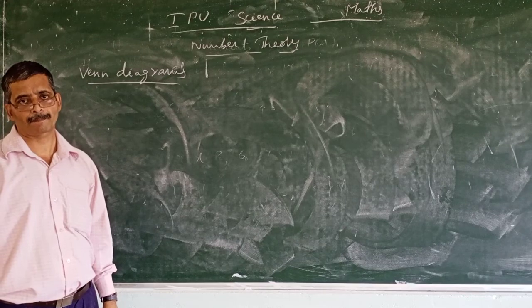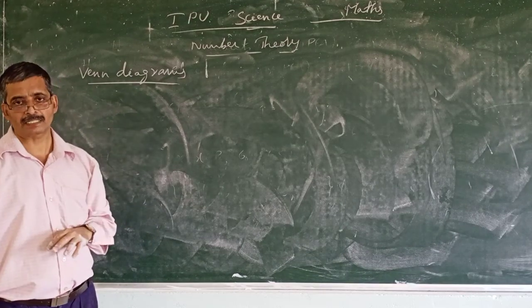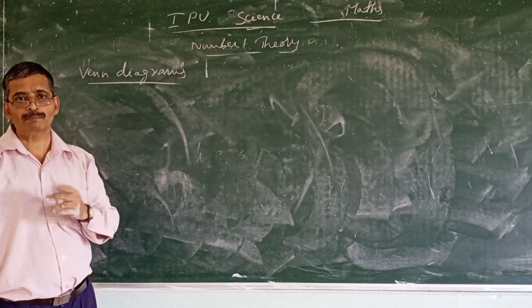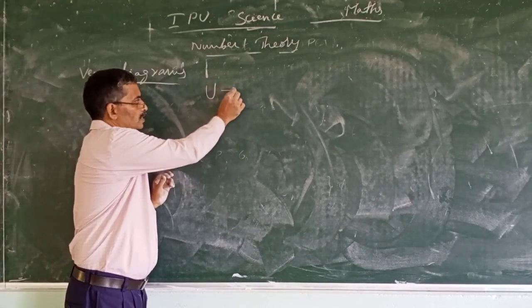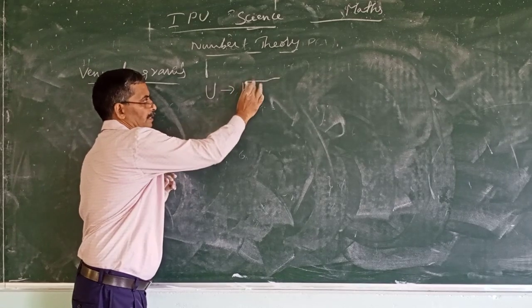How to represent a Venn diagram? It should be simple. There should be some rule or symbol. Generally, the universal set U is given using a rectangle symbol.